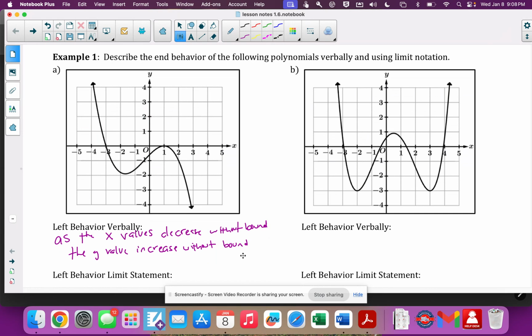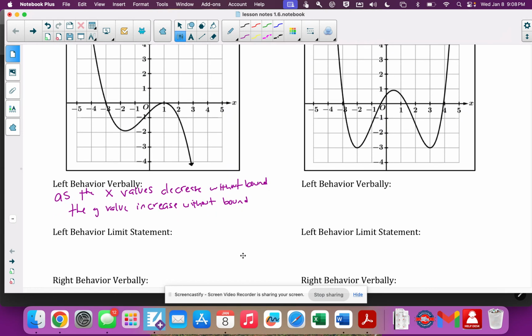Okay, so what does that mean in actual limit statements? Okay, so as a limit statement. Sorry, I forgot the word first. Okay, so the limit of f of x, and f of x is whatever your function is, as x goes toward negative infinity is infinity. That's basically what that means, that as the x values are going more and more to the left, going towards negative infinity, the y values are going up to positive infinity.